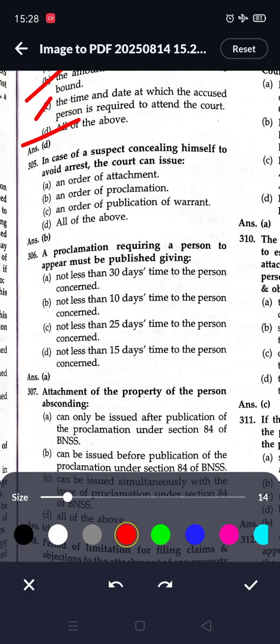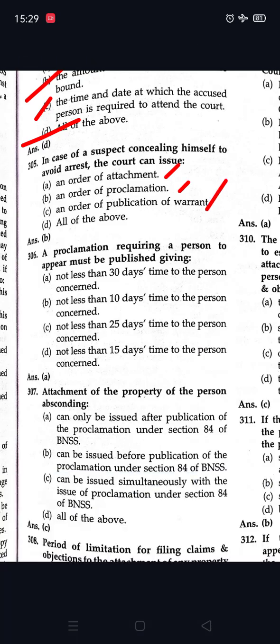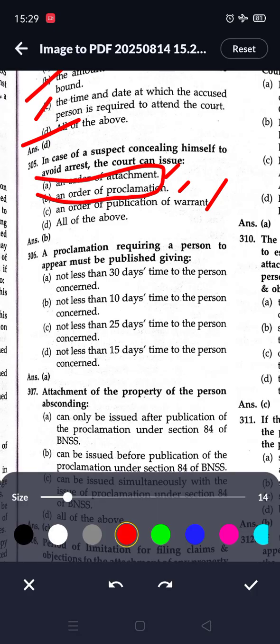Next question. In case of a suspect concealing himself to avoid arrest, the court can issue attachment, proclamation, and order publication of warrant. So here option B is correct, order of proclamation.